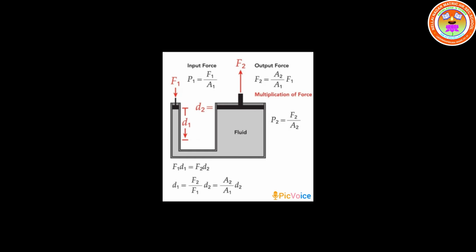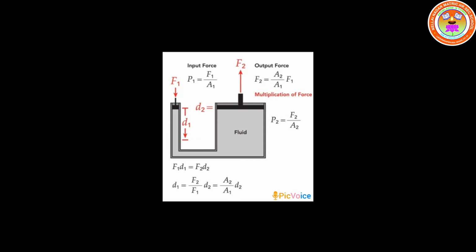We have to compare both the equations. Both the pressures we have to compare, because the pressure is equally transmitted on both the cross sections. So we can compare F1 by A1, which is equal to F2 divided by A2. So we can find the force F2. The formula becomes F2 equals F1 into A2 divided by A1.